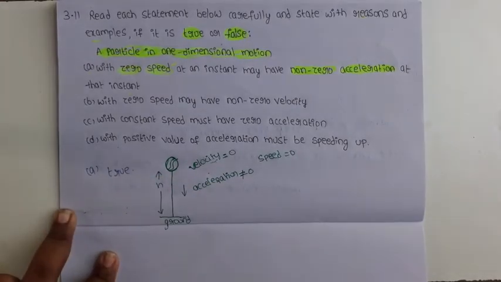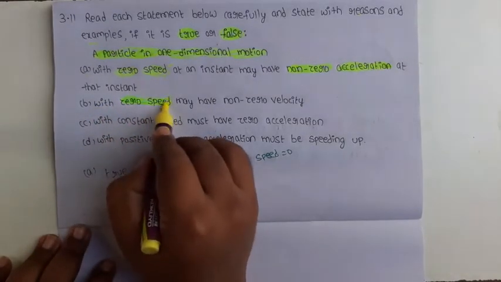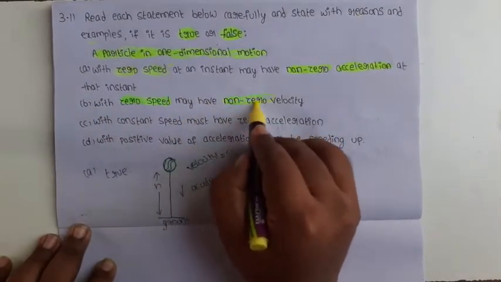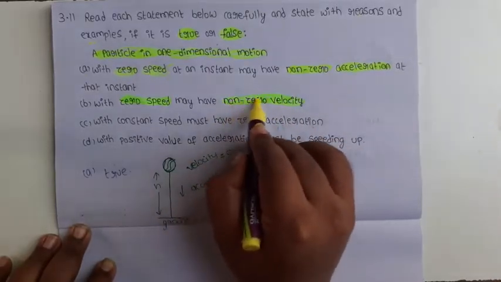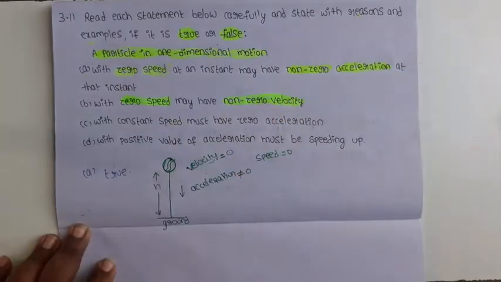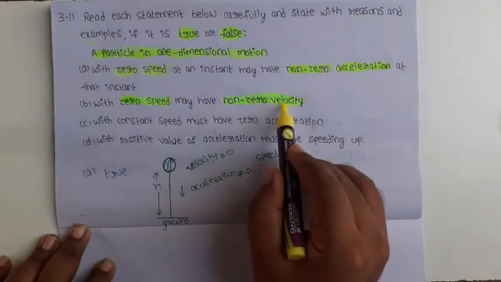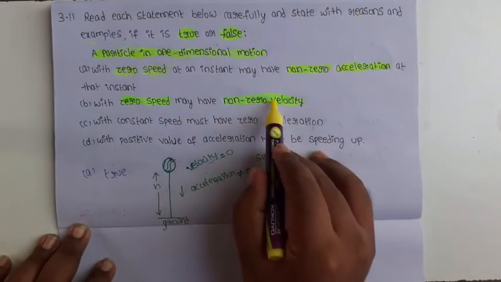Next, second statement: with zero speed may have non-zero velocity. Here speed is 0, but velocity is not 0. Is this true or false? Absolutely false. If speed is 0, then automatically velocity is also 0.